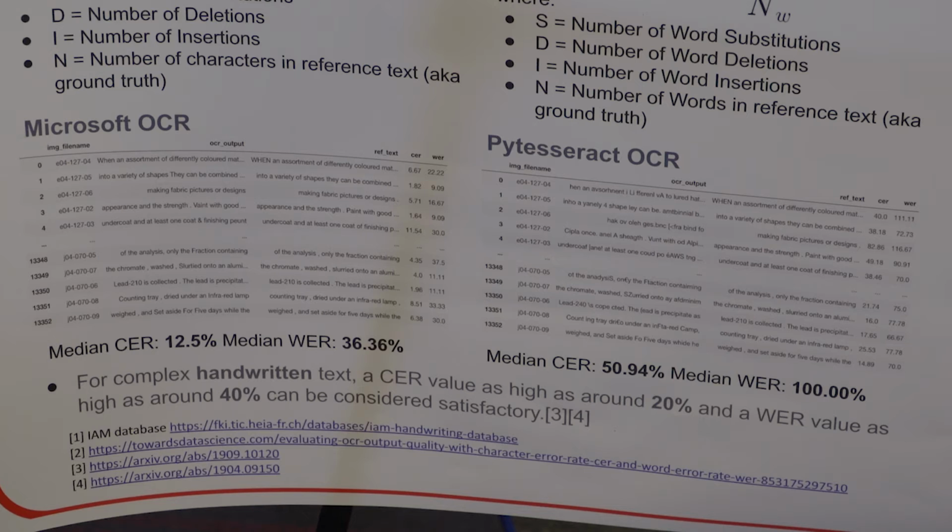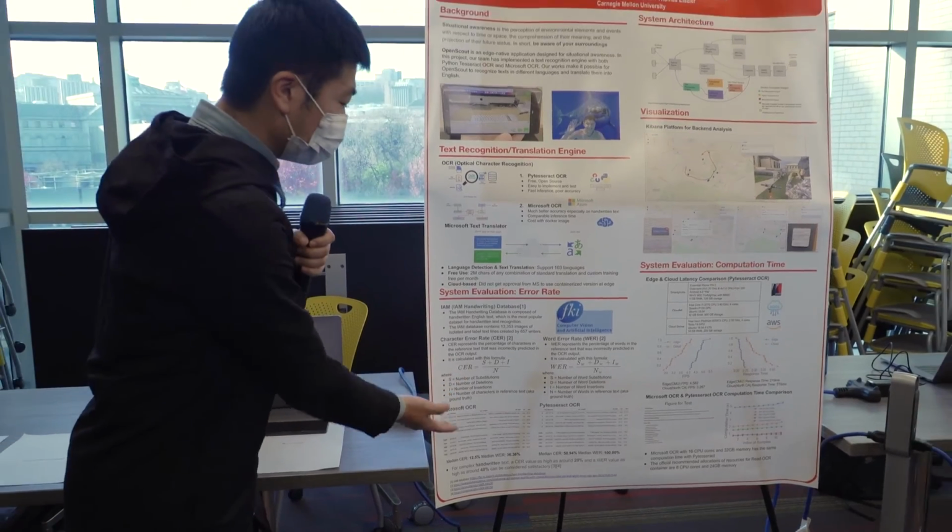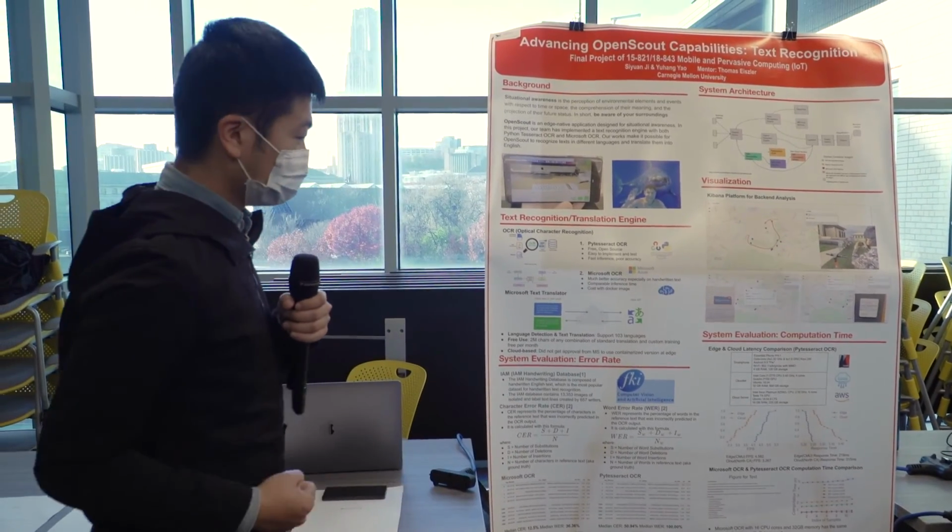So it's a very bad performance. Based on the study, we found that for complex handwritten text, a CER value as high as around 20% and a WER value as high as around 40% can be considered satisfactory. So the Microsoft OCR already has a very good performance.